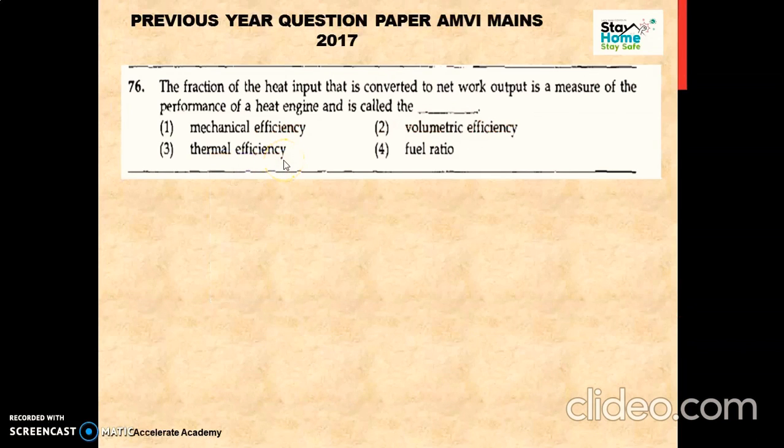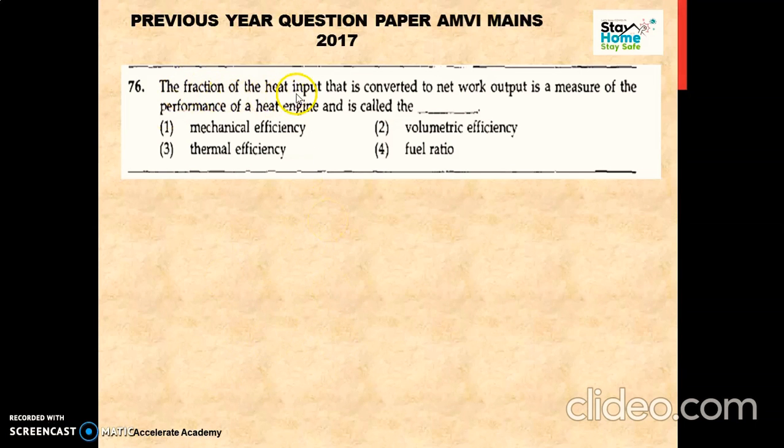Firstly, we'll see the previous year question paper for AVM Mains 2017. We'll take all the 20 questions which appear in Mains 2017. So we'll start our question answer series for thermal engineering. Now, the first question is